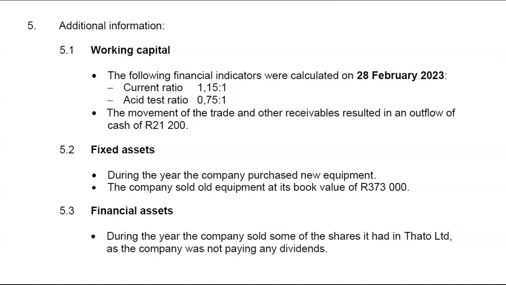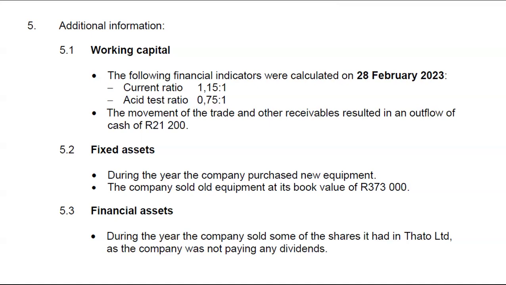A decrease in trade and other receivables means we are owed less. Now, anything that results in us being owed less, how does it impact on our cash? It results in a cash inflow because a decrease in what is owed to us means that the debtors, whoever was owing us, has paid us. So we received money. Do you get it?